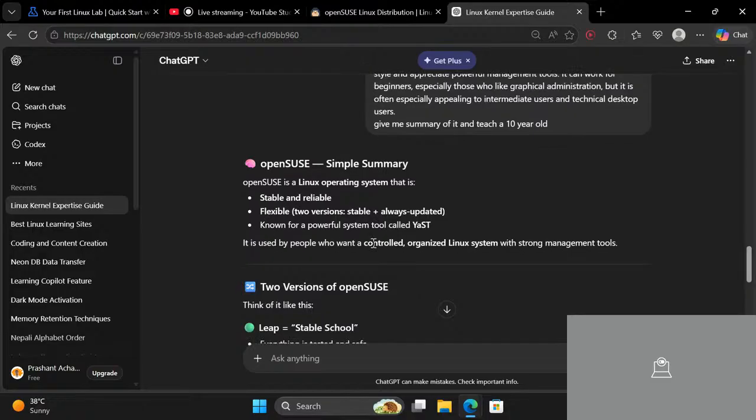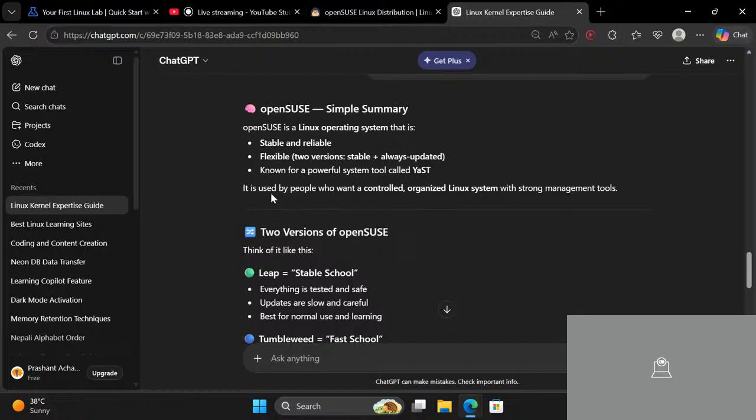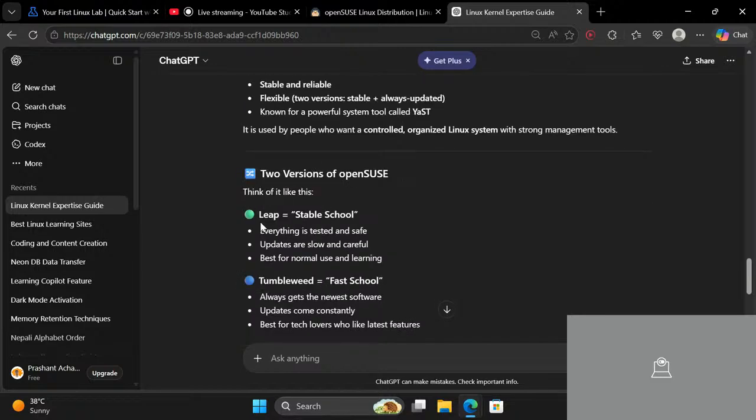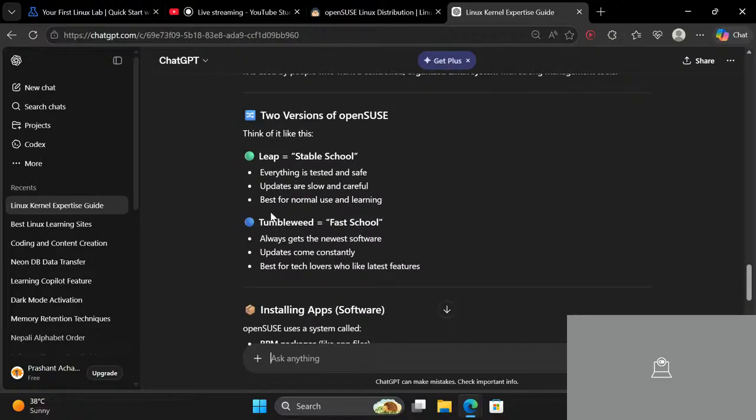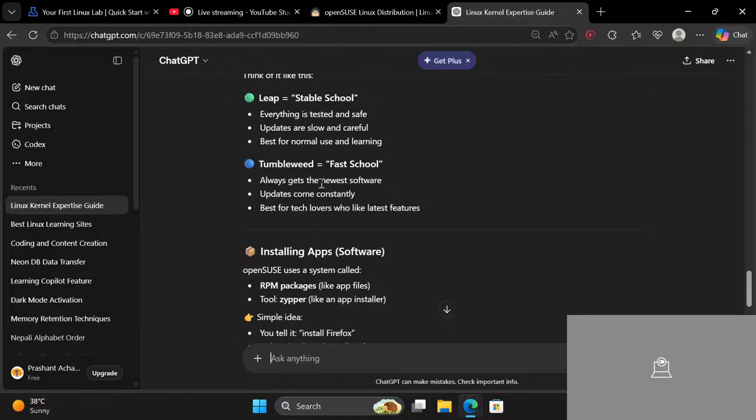Known for a powerful system tool called YaST. It is also used by organizations with strong monitoring. Leap is the stable school: everything is tested and safe, updates are slow and careful, best for normal use and learning. Tumbleweed is the fast school: you always get the newest software first, updates come constantly, best for tech lovers who like the latest features.